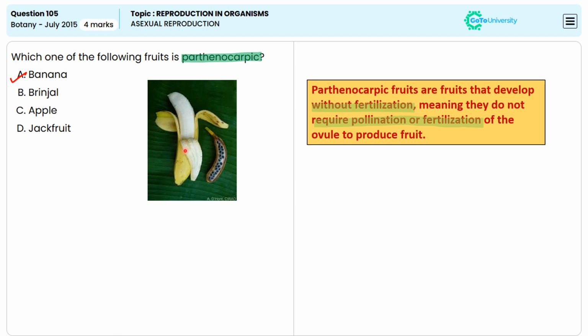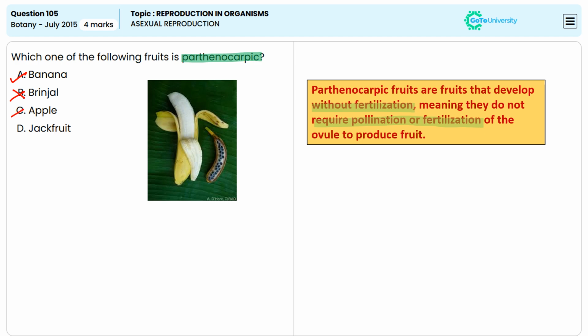we commonly consume are seedless and develop without fertilization, resulting in a fruit that doesn't have viable seeds. So option A is the correct answer. Whereas coming to brinjal, that is the eggplant, they require fertilization to develop, so they are not parthenocarpic.